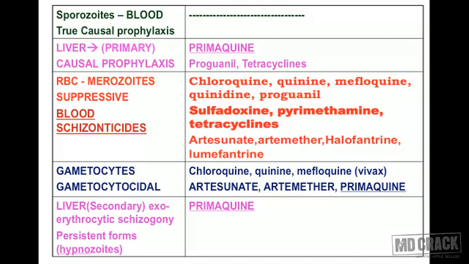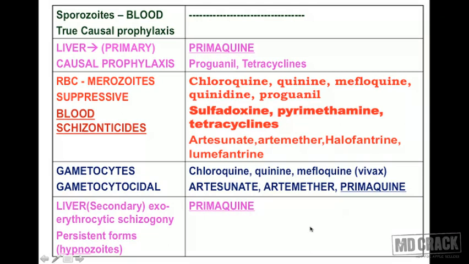In falciparum, you don't have this stage. So there is no relapse in falciparum malaria. Whereas in the rest of the three types of malaria, you have the secondary exoerythrocytic schizogony. So these three types of malaria, that's ovale, malariae and vivax, will be associated with relapse. So let's come back to this box and understand: if you kill these forms, that's the hypnozoites or the secondary exoerythrocytic schizogony, then you are going to prevent the relapse. And we're talking especially about vivax, malariae and ovale.